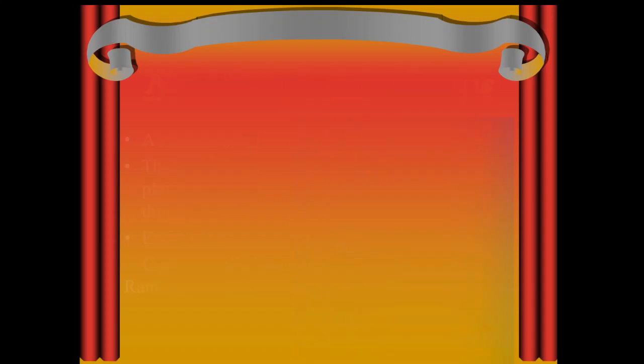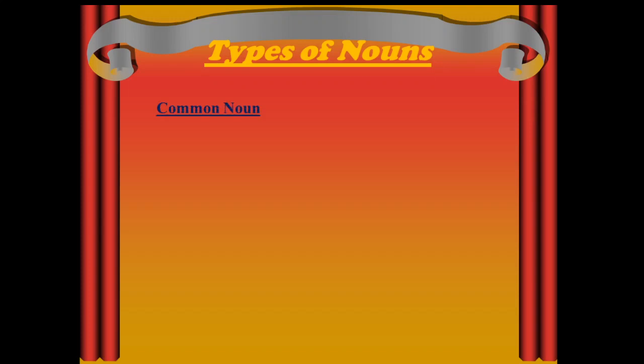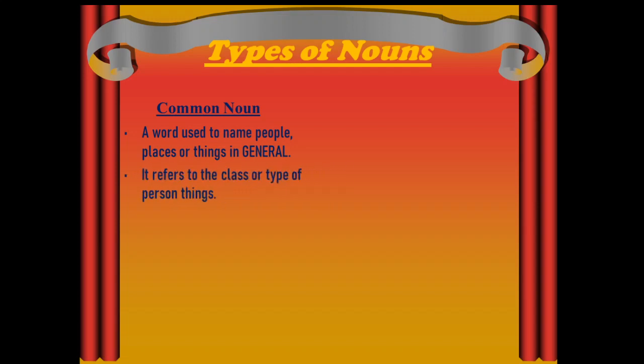Common noun is a word that is used to name people, places or things in general. It refers to the class or type of person or thing. Some examples of common noun are girl, city, food, animal, boy.